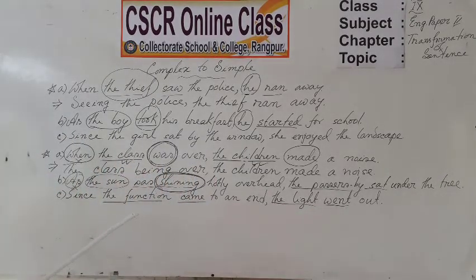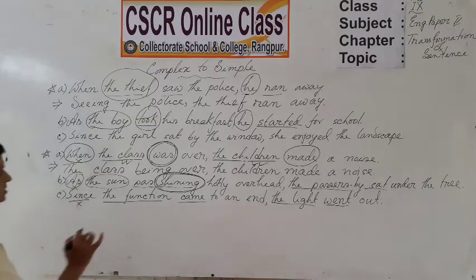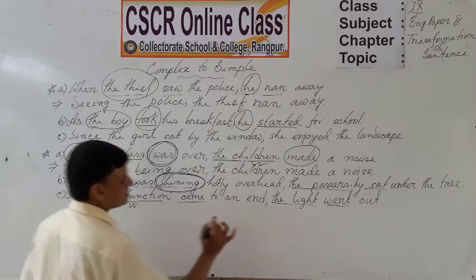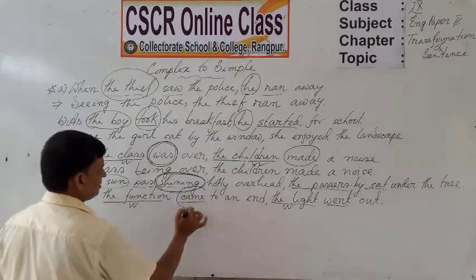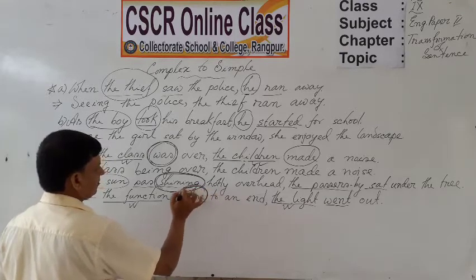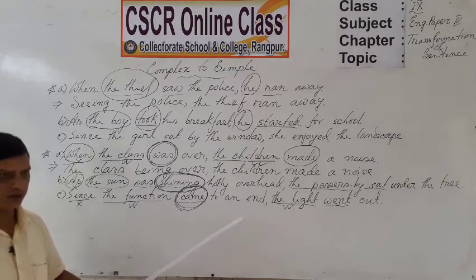So, dear students, delete the word since, put the subjects in the same position, then take the present participle form of came. So, you will have the structure: the function coming to an end, the light went out.